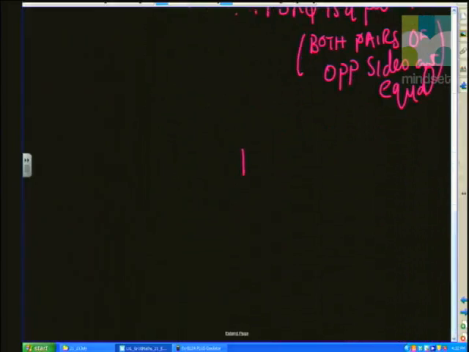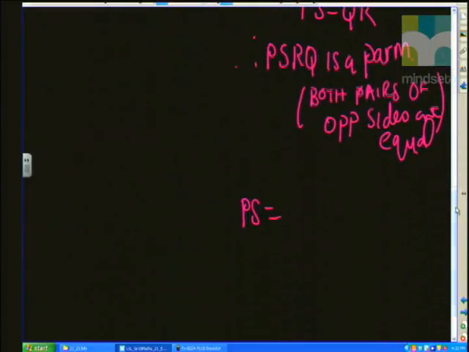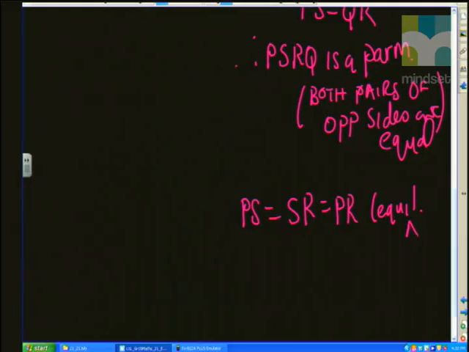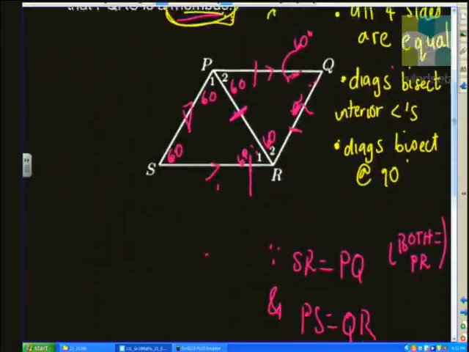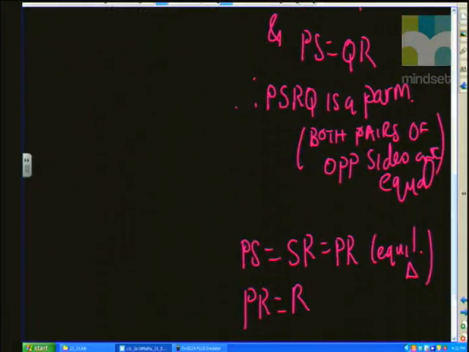So I can say, well, PS is equal to SR is equal to PR, because it's an equilateral triangle. All right, and PR is equal to RQ is equal to QP for the same reason.